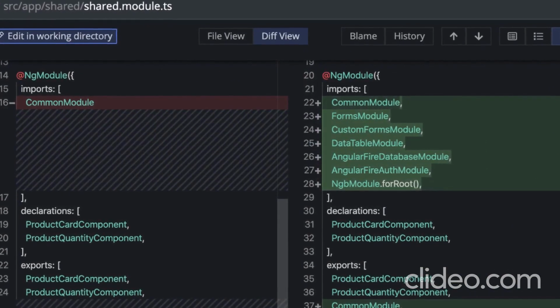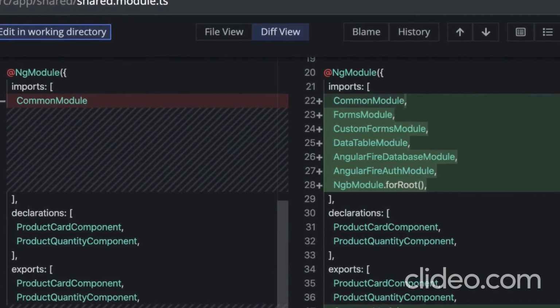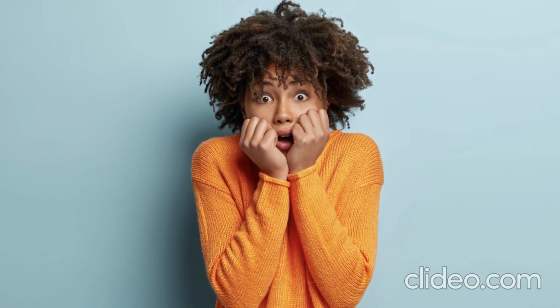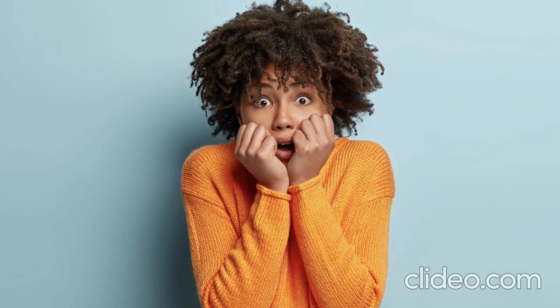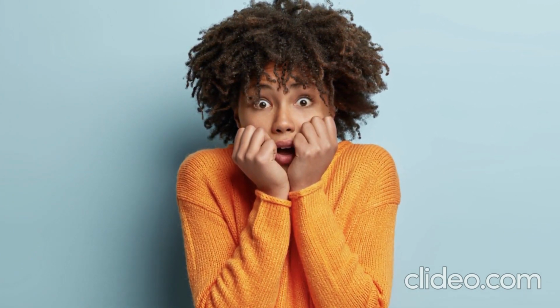So we'll be spending most of our time on the command line, but when it makes sense to use a GUI tool, I'll be showing you examples in VS Code and GitKraken because those are the most popular tools. Now, if you have never worked with a command line before, don't worry, I'm going to hold your hand and teach you everything step by step. It's a lot easier than you think. So next, we're going to install Git.